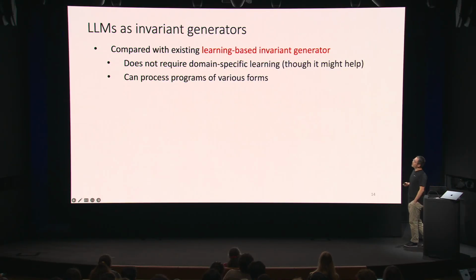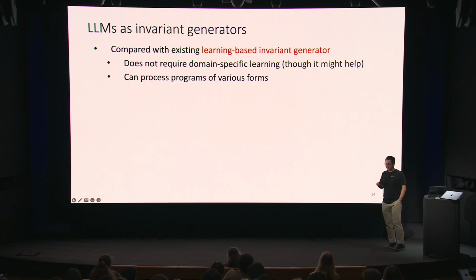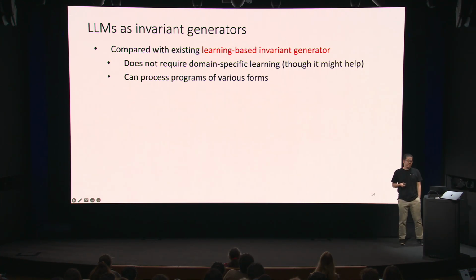To summarize our initial hypothesis, large language models as invariant generators have some advantages compared with existing learning-based invariant generators. An LLM does not require domain-specific learning, though it might help, but it's already trained. It's a product that can be used.